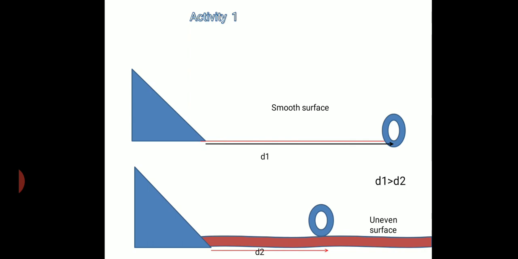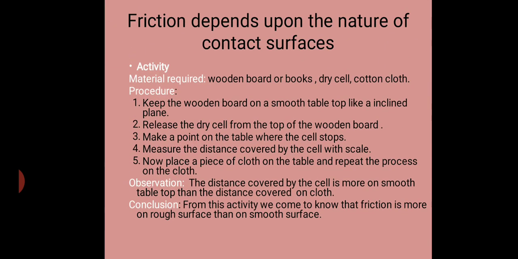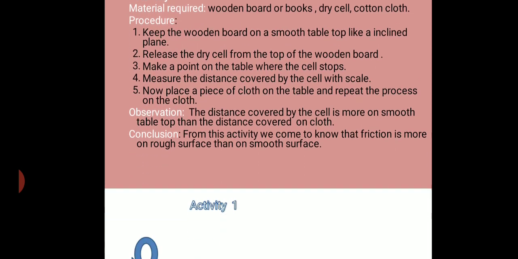That means smooth surface exerts less friction on the objects and uneven surface exerts more friction. For this the distance covered is also less. From this activity we come to know that friction is more on rough surface than on the smooth surface.